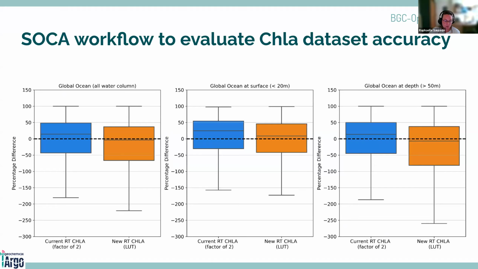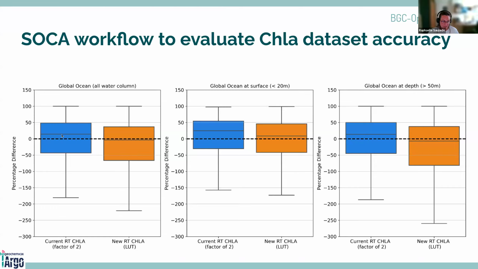So you have the results for the global ocean, here for all the water column, here for only the surface data, so less than 20 meter depth, and here for depth data, so over 50 meter depth. And in orange, you have the new real-time chlorophyll A concentration, and in blue, the current real-time chlorophyll A concentration.